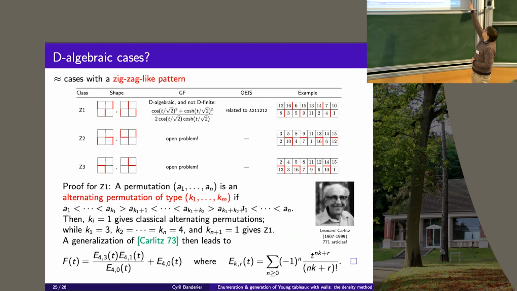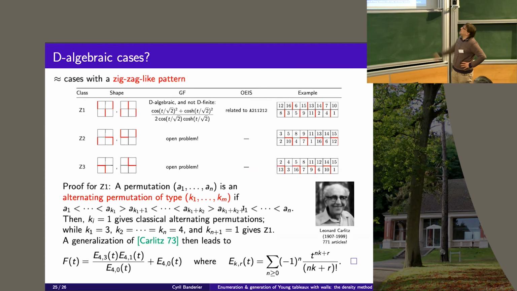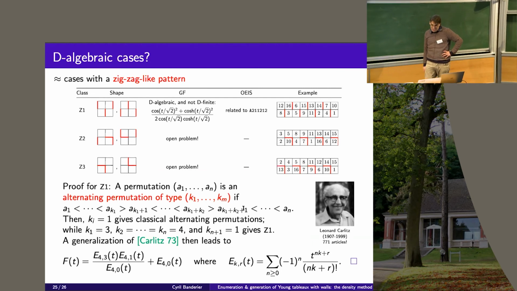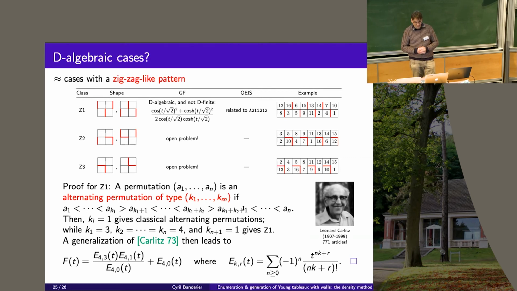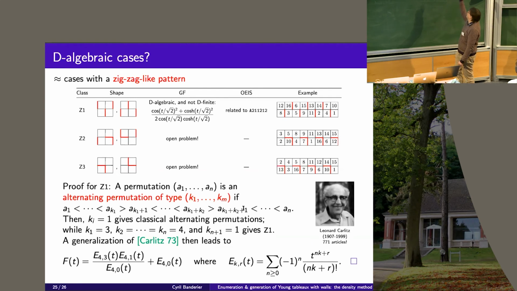In fact, the first case, if you repeat this case, you have one example on the side of such a tableau. It is counted by these funny generating functions, you see, with some trigonometric function. It's not at all easy to guess or to see why at first. But in fact, it's related to some work of Leonard Carlitz, who is one of the main contributors in combinatorics by the number of articles.